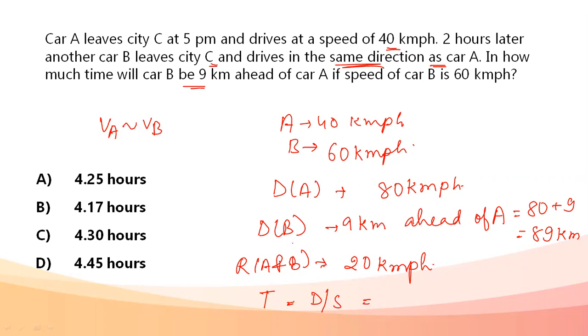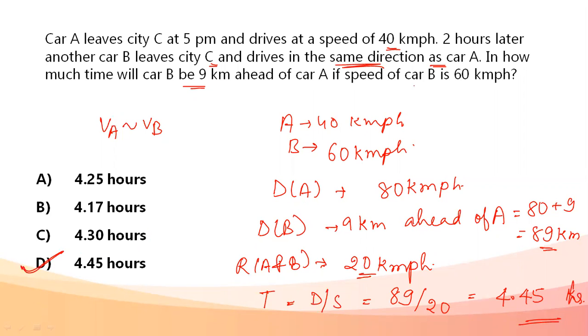Time taken by car B to be 9 kilometers ahead of A, that is to cover 89 kilometers with a relative speed of 20 kilometers per hour, becomes 89 by 20, that is 4.45 hours. So my answer to this question is 4.45 hours.